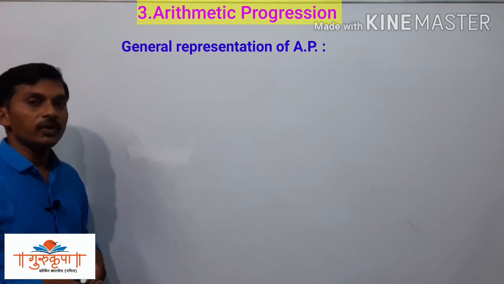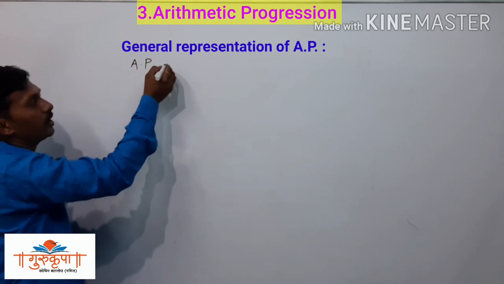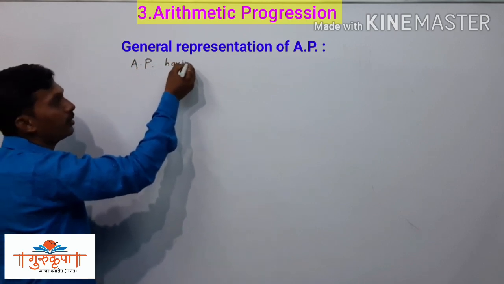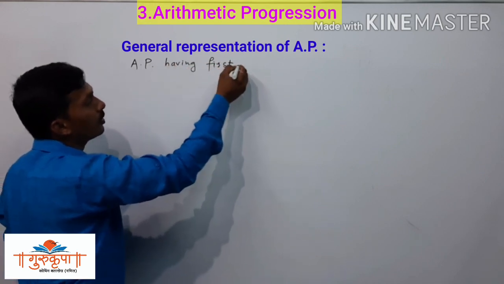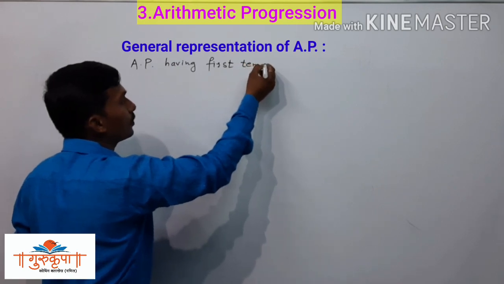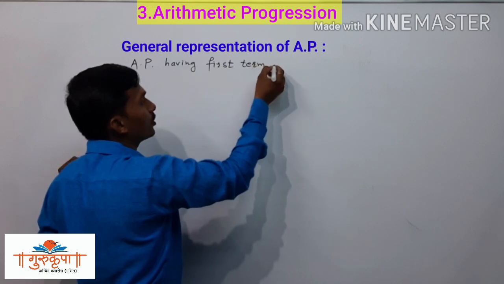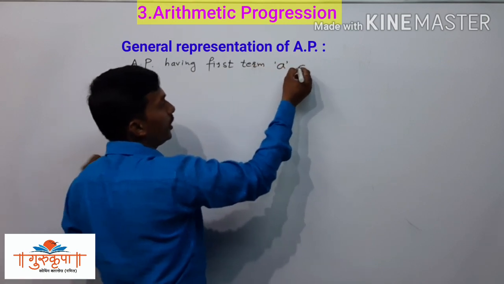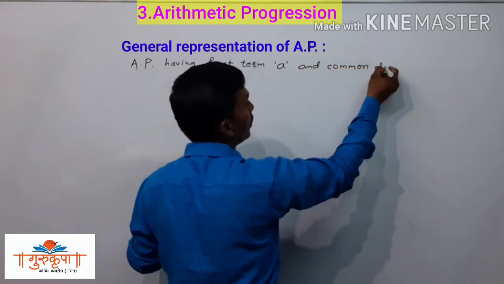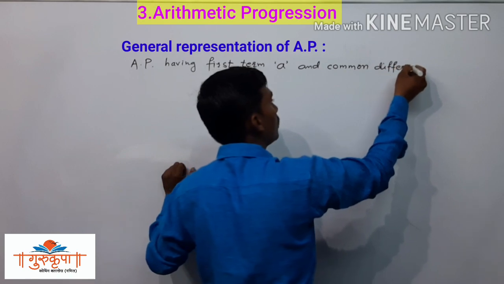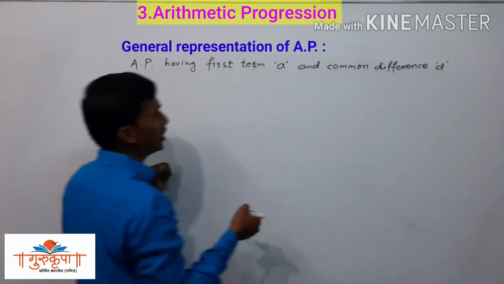General representation of AP. Here we will write: AP, that is arithmetic progression, having first term a and common difference d, is represented as follows.